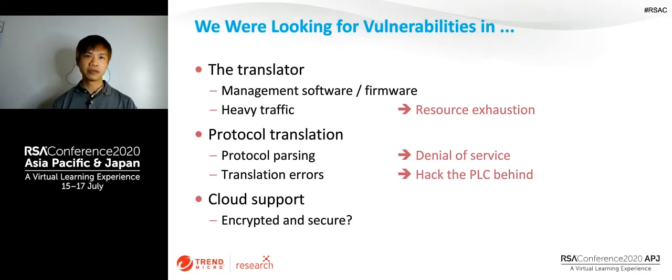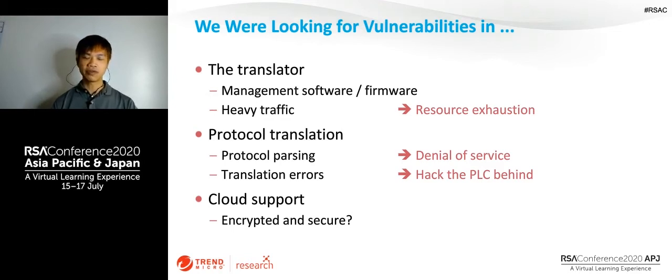And since the protocol gateway is an embedded device, its CPU and memory are usually very limited. So we also want to learn whether, under heavy traffic, there will be some resource exhaustion causing a denial of service. And the second aspect is the protocol translation error.